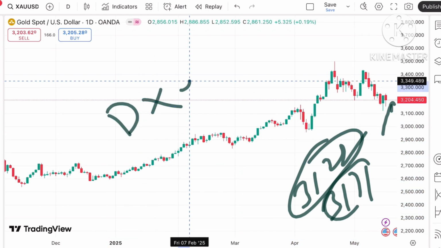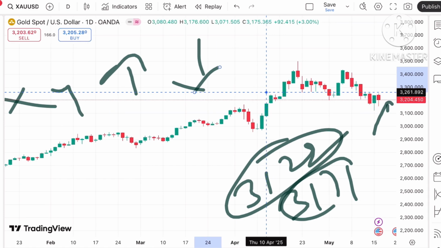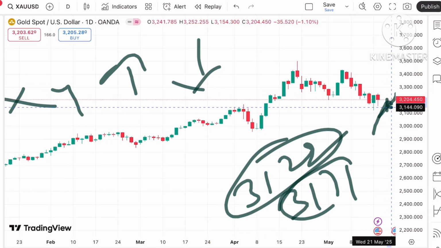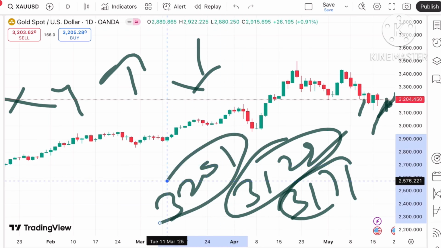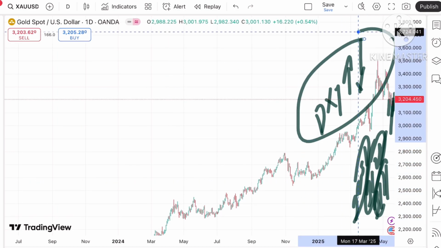Okay, and see, there are a lot of factors determining the gold price. Dollar index is one of them. So if the dollar index started going upside, we see the gold price comes down, and vice versa, because they are inversely related to each other. Okay, now if you look at this particular trend, chances are very high that there is an upside if it sustains above a level of $3252, and if it started going below a level of 3168, or if it started going below a level of 3201, we can see a further fall. Let's see how the dollar index is moving, because you have to understand that if the dollar index started going upside, we see the gold price comes down.